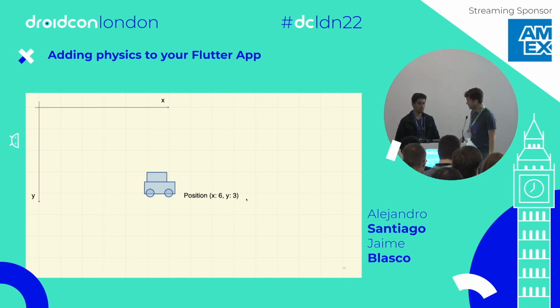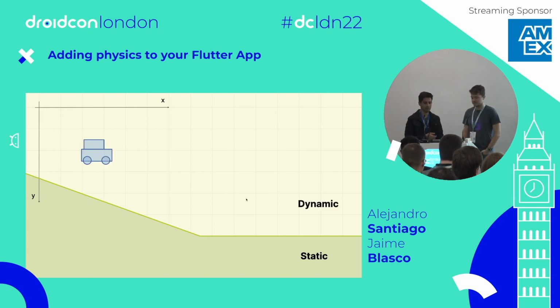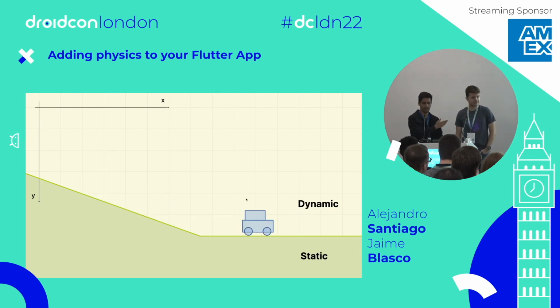So what other bodies can we add? We can have different types of bodies. Let's start with the most basic one, the static body. The static body is not affected by gravity or any other physics, and it doesn't depend on its mass. It just stays still. So we are adding a floor to our world, for example, that's going to be a road. Then we have the dynamic bodies that, as we mentioned before, can be our car. Our car is affected by gravity, and it will also collide with other kinds of objects, static or dynamic, and interact with them. So for example, if we play our simulation, the car will fall down the hill.